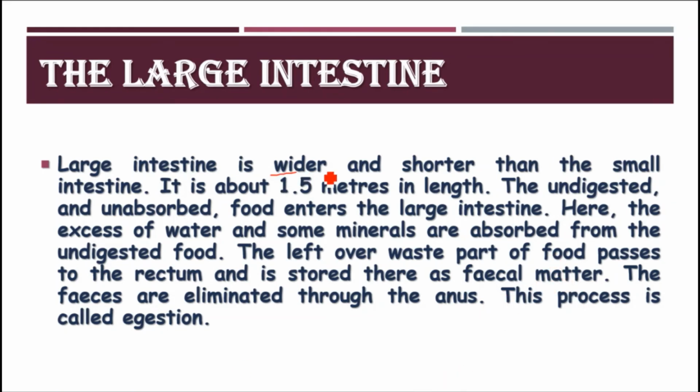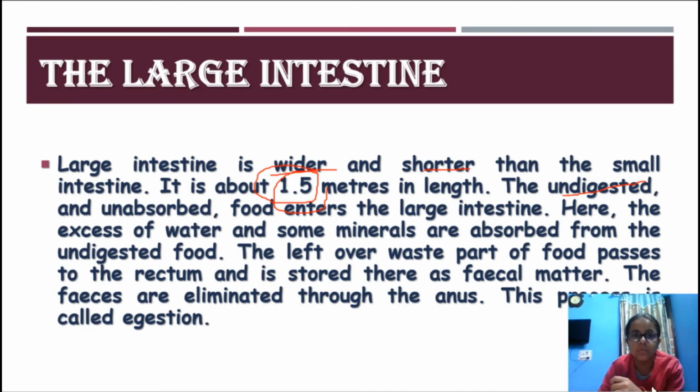Now the large intestine is wider and shorter, of about 1.5 meters in length. The undigested food, the food which is not digested and not absorbed by the small intestine, has some excess water and some minerals. In the large intestine, these minerals and excess water are absorbed from the undigested food.